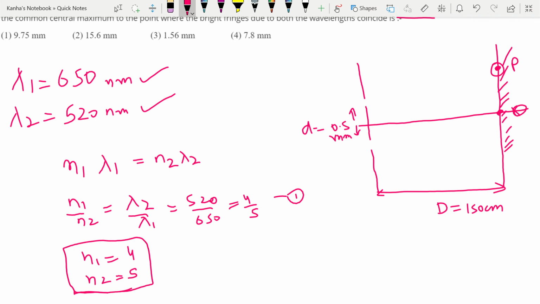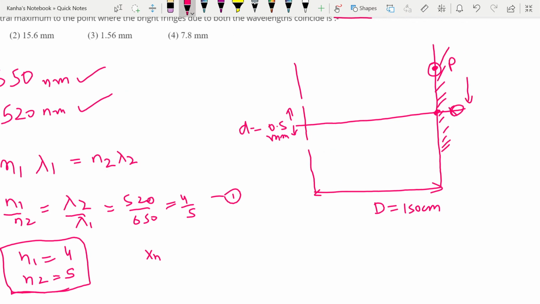Now with this in hand, I have my equation for a maxima, which says that x_n, what is x_n? x_n is this. In some literature you will find this to be written as y as well, so you can use whatever you want to use.